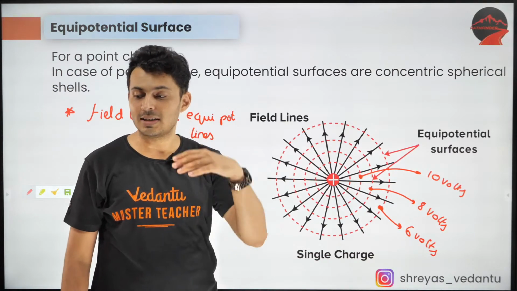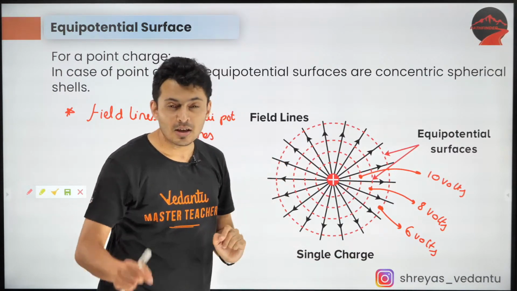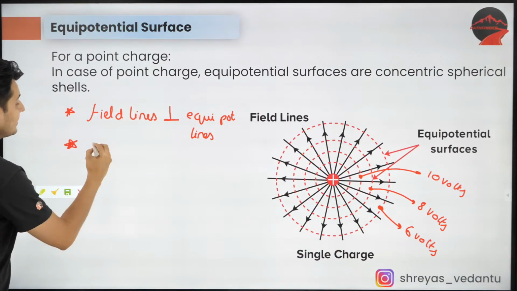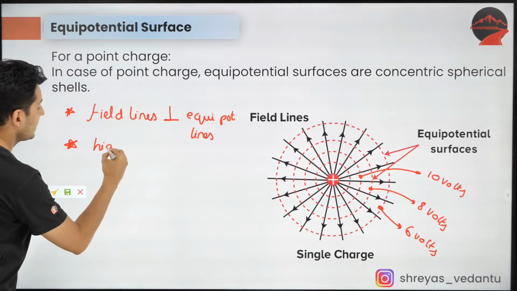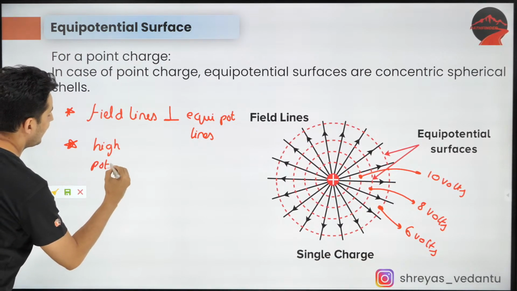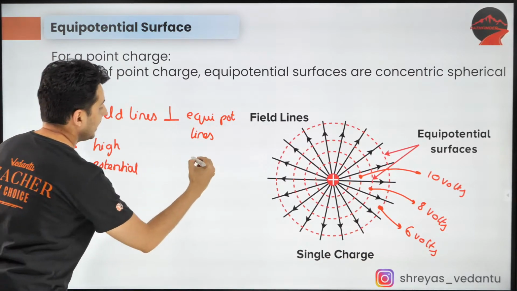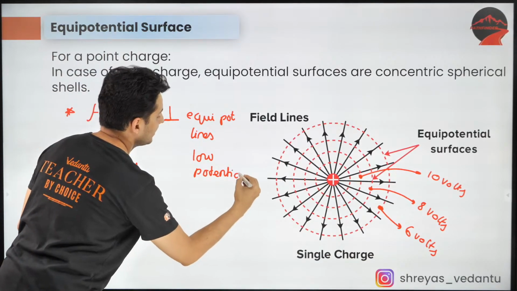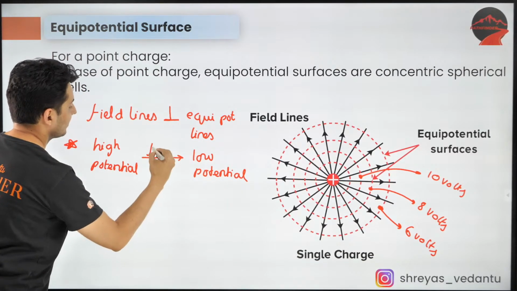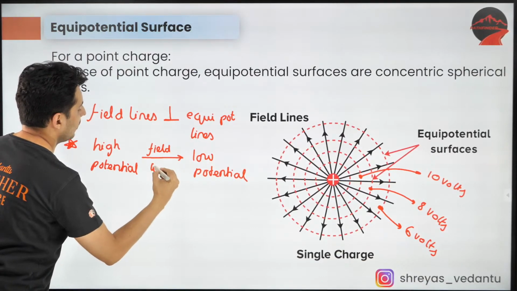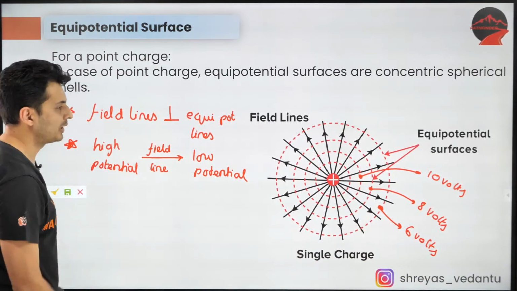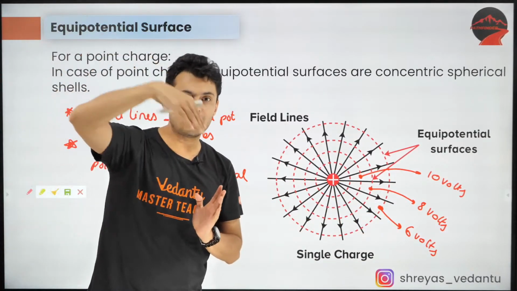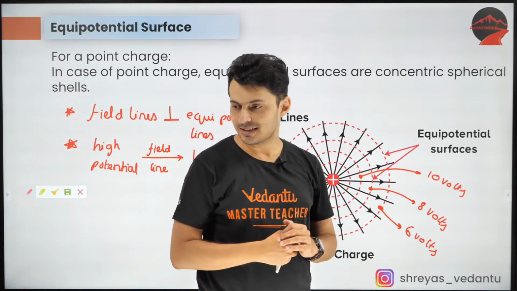Okay, Shamla, hold on. JEE 2023 course is coming. So guys, the property that you should see over here is that if you have high potential, and there is somewhere low potential, then the field lines will always travel from high potential to low potential. Look at that, high to low. Always field lines will go from high to low.